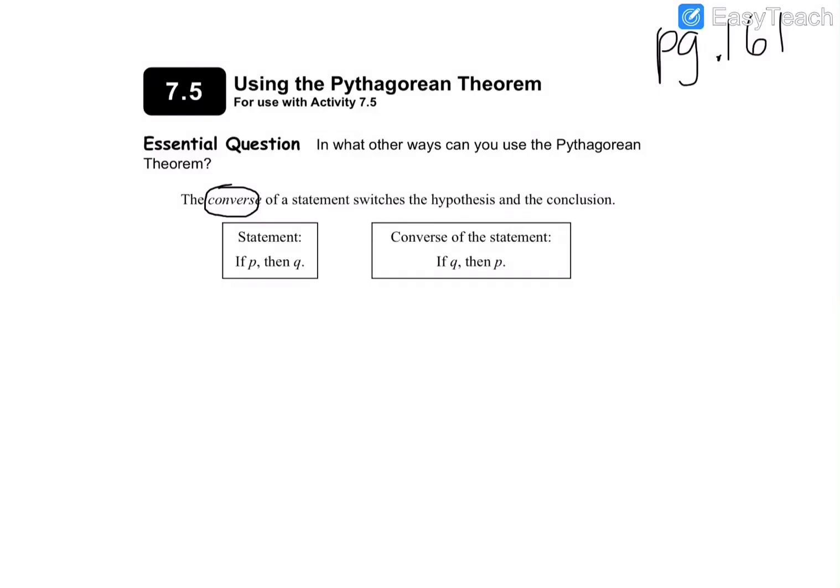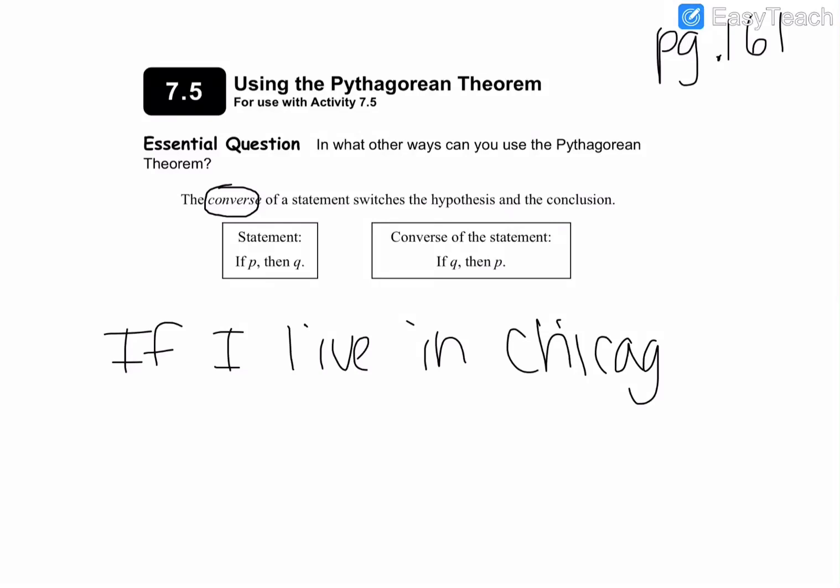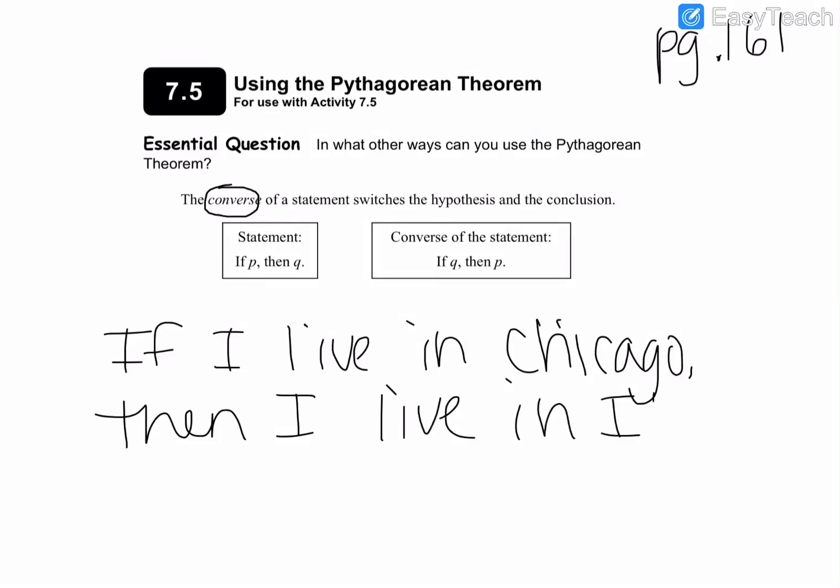Anyways, getting back to this here, a converse of a statement switches the hypothesis and the conclusion. So if you have this mathematical statement that says, if P, then Q, the converse of the statement would be the opposite: if Q, then P. So imagine I said the statement, if I live in Chicago, then I live in Illinois.